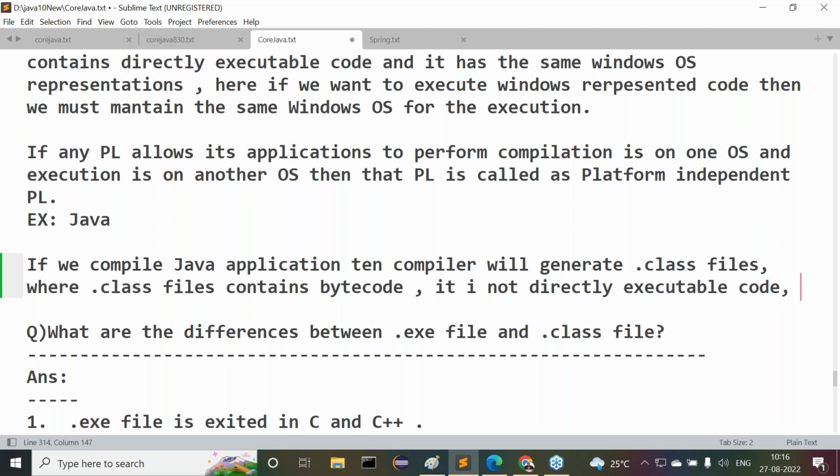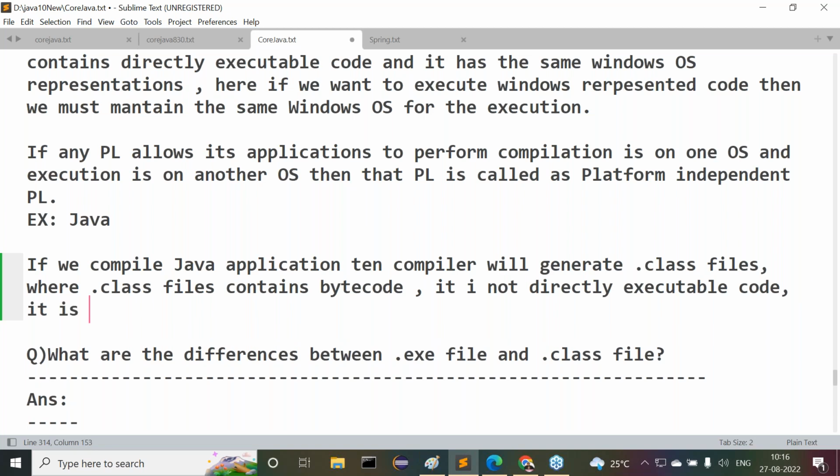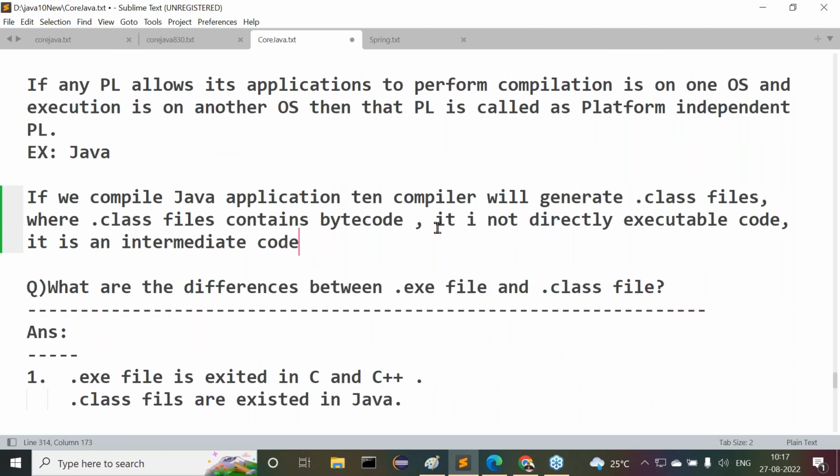Okay. It is not directly executable code, that we understood. But what is it actually? It is an intermediate code. It is not directly executable code, and it is an intermediate code, that we understood. And it does not have any operating system representations. No operating system is represented inside this .class file.